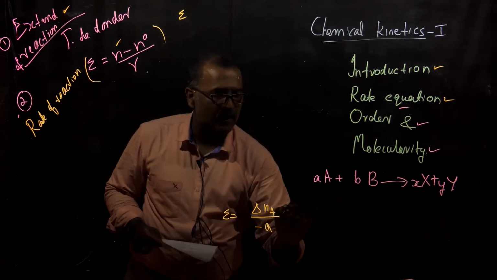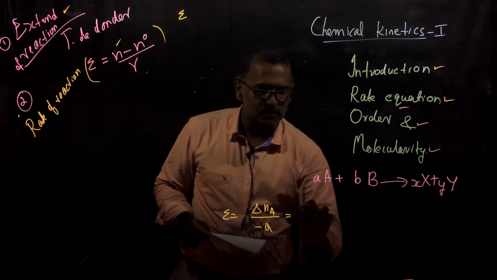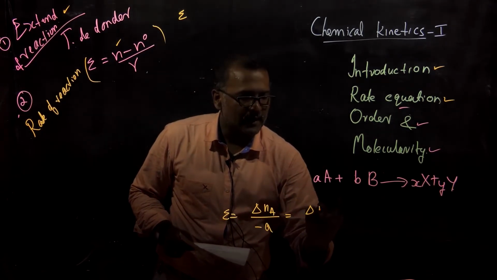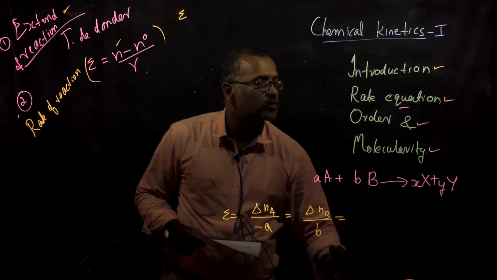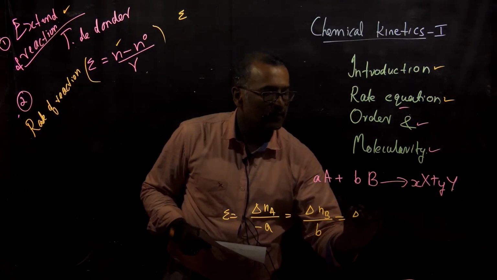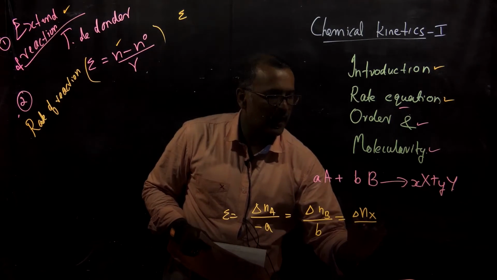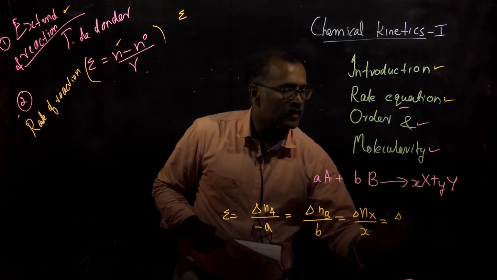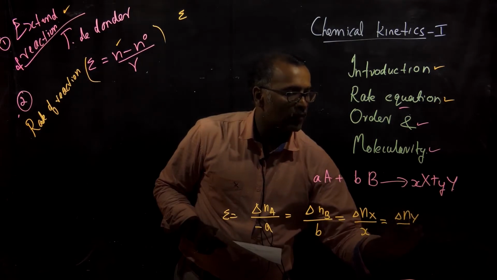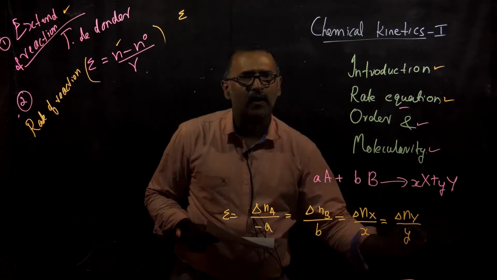So delta nA by minus a is equal to delta nB by minus b, which will be equal to delta nX divided by x, which again will be equal to delta nY divided by y.